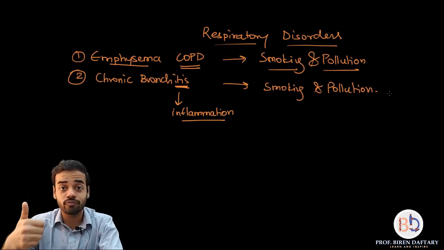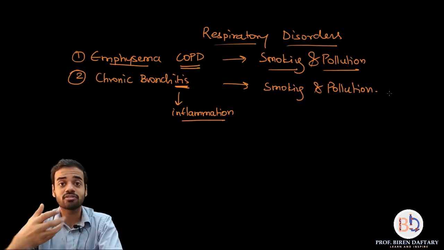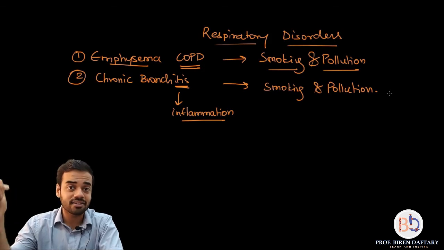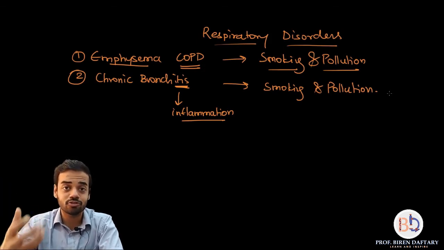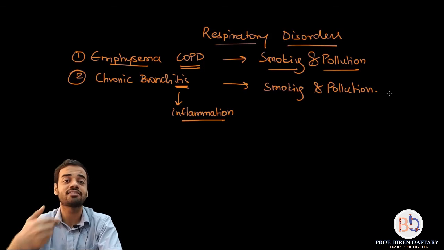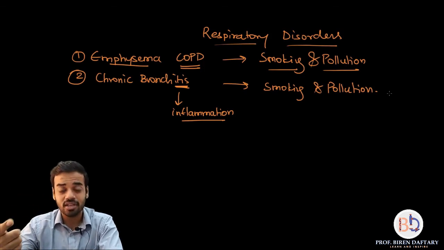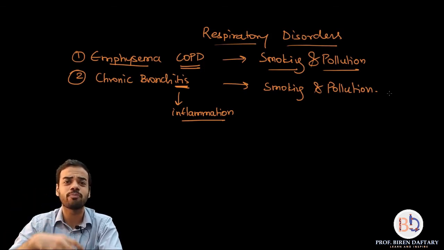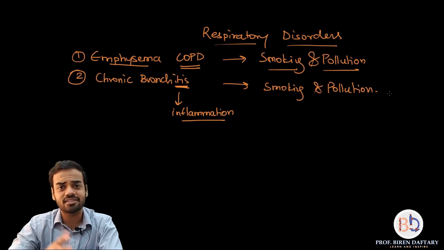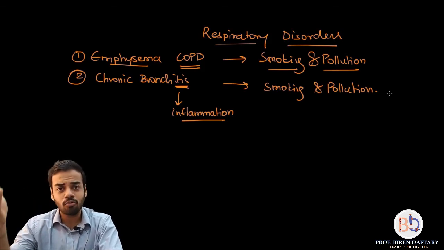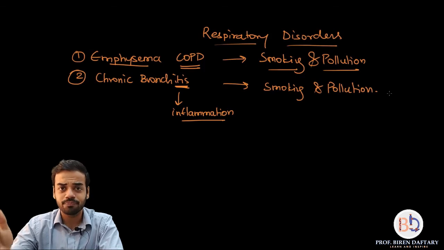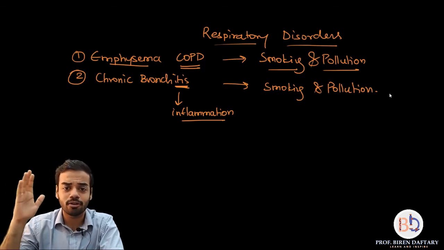Then there is shortness of breath. Please remember that, because your bronchi are the airways through which your air is going to pass. So obviously if there is inflammation, swelling, you are going to feel certain discomfort when you are breathing. So there is breathlessness. Also there is coughing because a lot of mucus is produced. So these are the symptoms of chronic bronchitis. How do you avoid it? Same thing, avoid smoking, avoid pollution, and that is about chronic bronchitis.